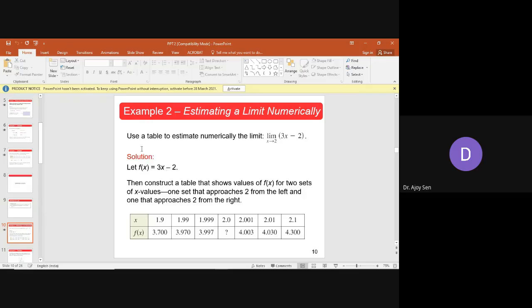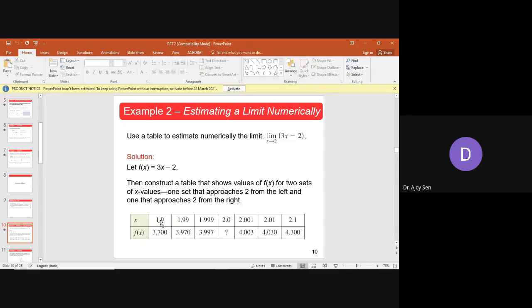So use a table to estimate numerically the limit of 3x minus 2 as x tends to 2. So this function's limit is what we need to find: 3x minus 2 as x approaches 2. Approaching 2 means it can approach from either side of 2. So we place 2 in the middle of the table. On the right hand side we are taking some values approaching towards 2, and on the left side we are taking some values which are approaching towards 2.